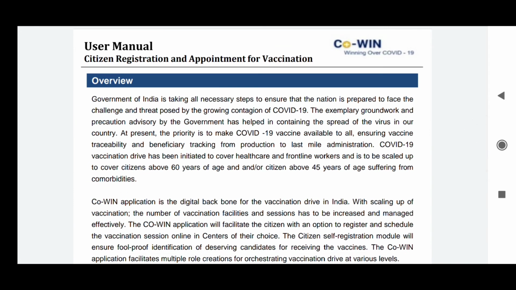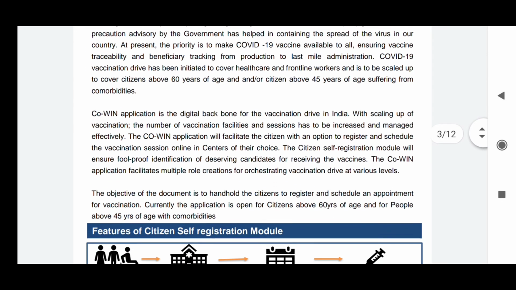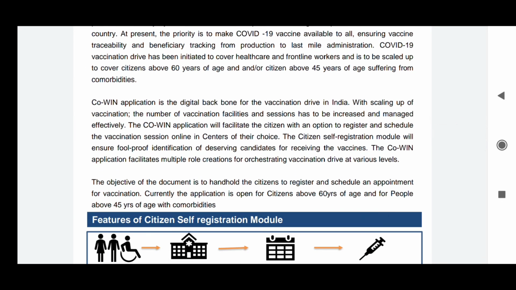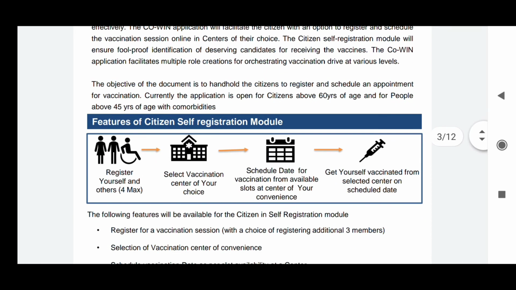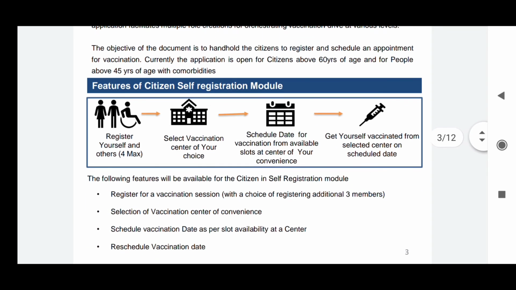This user manual clearly says that the Government of India is taking all necessary steps to ensure the nation is prepared to face the challenge and threat posed by the growing contagion of COVID-19. India is taking precautionary steps, and the objective of this document is to prepare and register and schedule an appointment for vaccination for citizens of 60 years of age and for people above 45 years of age with comorbidities. Here are the salient features in diagrammatic representation.